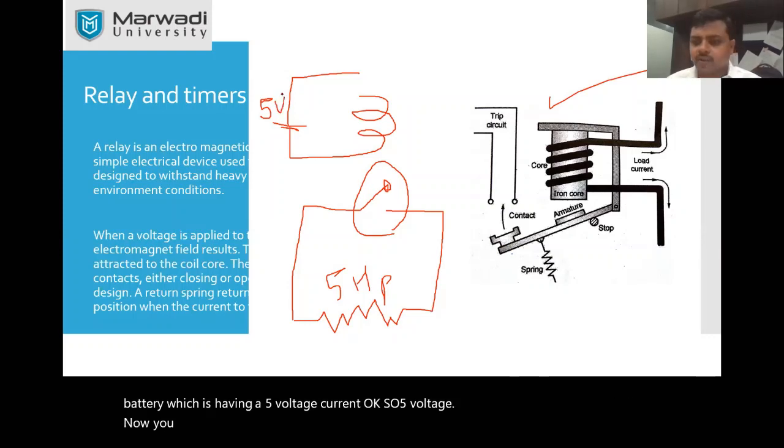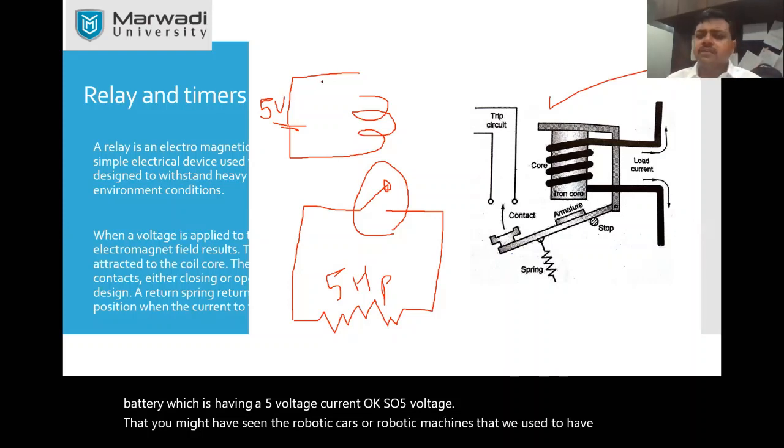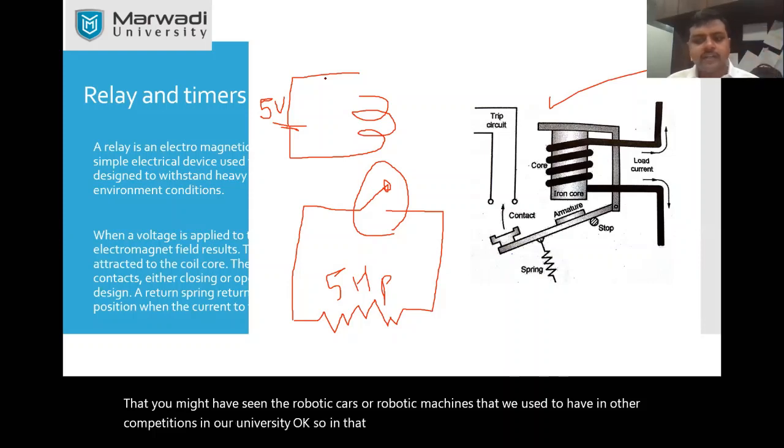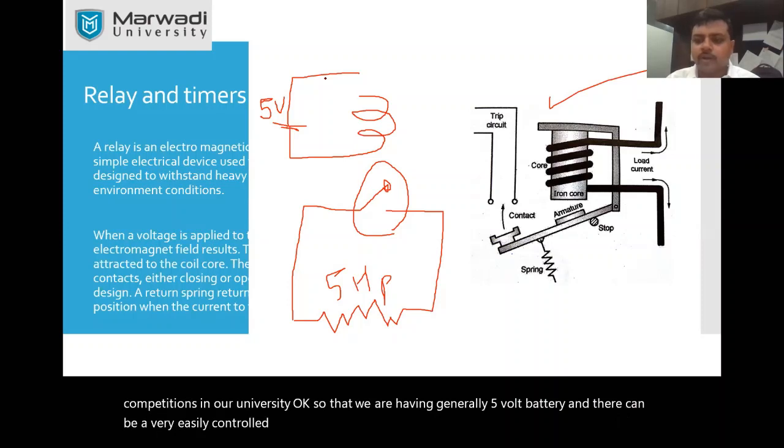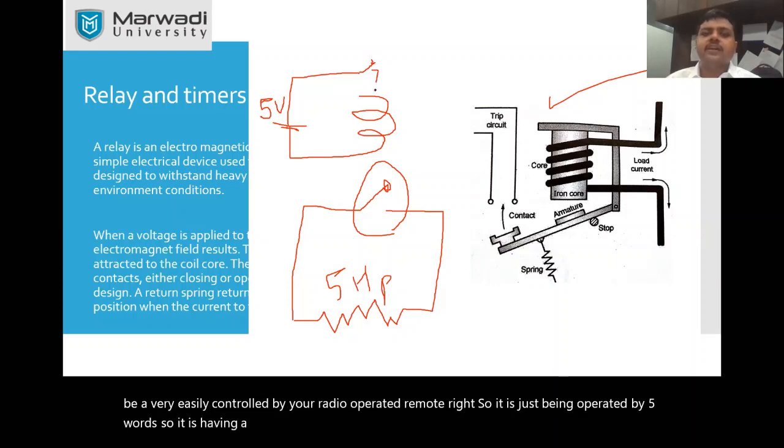You might have seen the robotic cars or robotic machines that we used to have in competitions in our university. In those we generally have a 5 volt battery, and that can be very easily controlled by your radio operated remote, right? So it is just being operated by 5 volts. It has a switch, and it can be operated either by Wi-Fi or any other means.